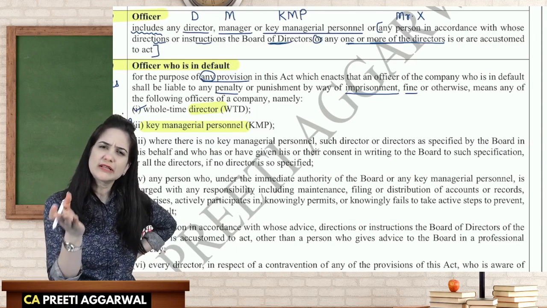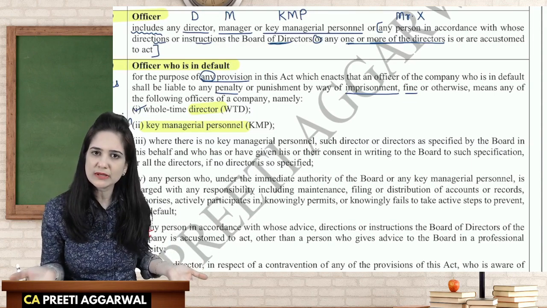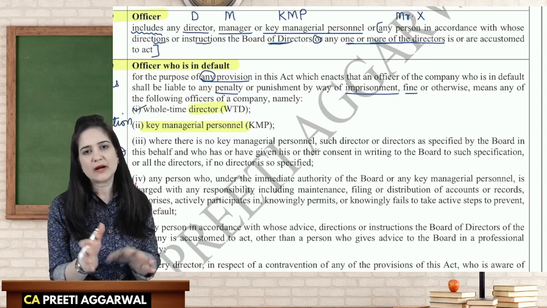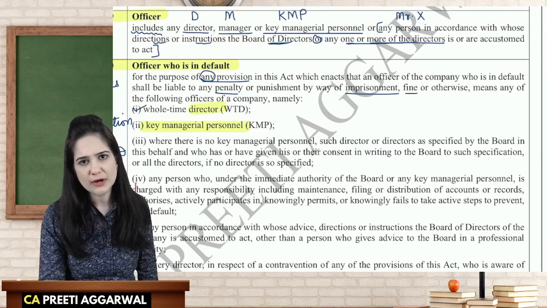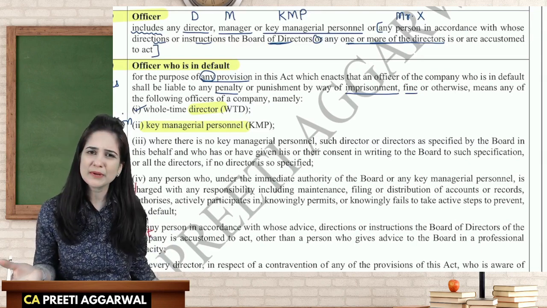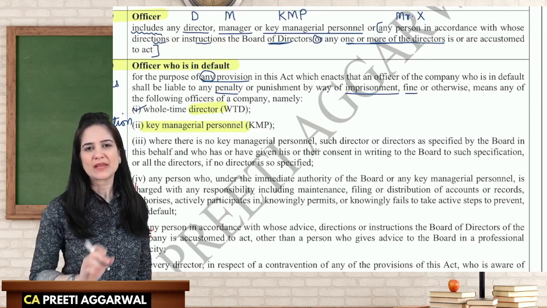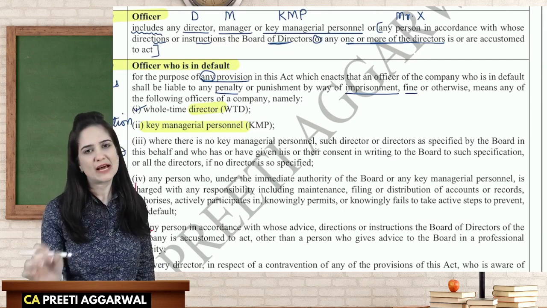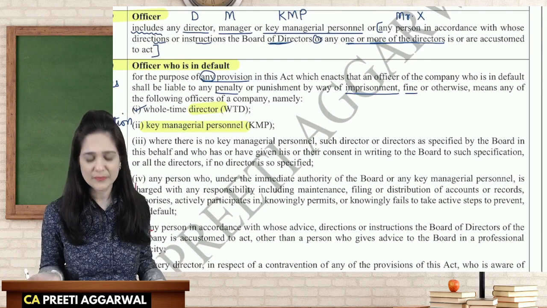You were in the full-time employment of the company and you're claiming that you were not aware of this misdoings. You were not aware that the company has committed some kind of default with respect to allotment of securities. What were you doing in the company? You are a whole-time employee. Don't say that you didn't know about it. So whole-time director is liable because he is supposed to know about the affairs of the company. He is there in the company the whole time.